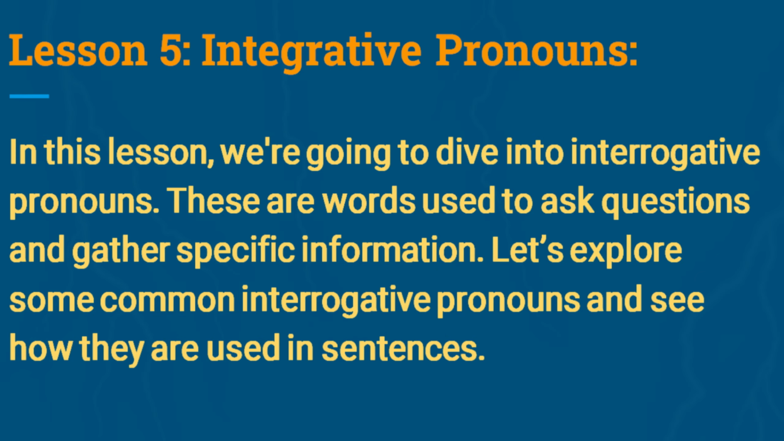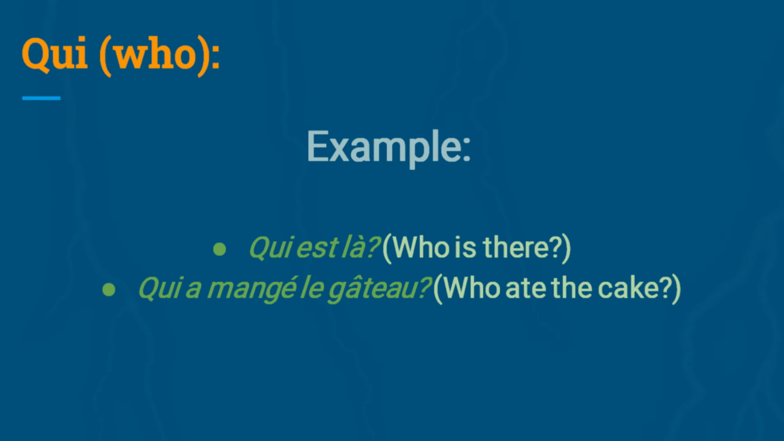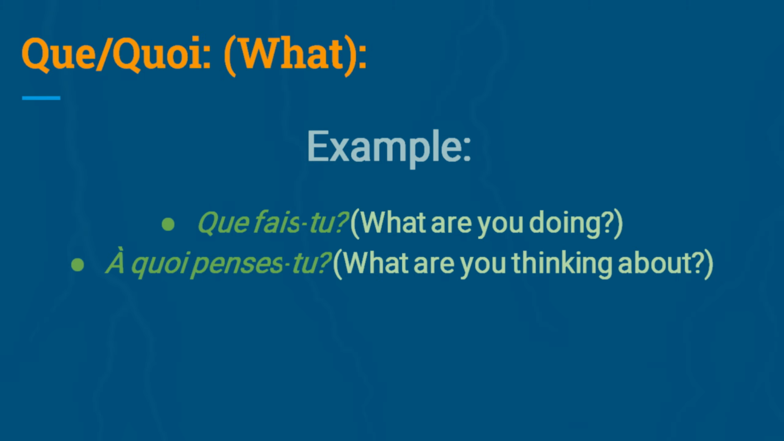Lesson 5. Interrogative pronouns. In this lesson, we're going to dive into interrogative pronouns. These are words used to ask questions and gather specific information. Let's explore some common interrogative pronouns and see how they are used in sentences. Qui? Who? Example: Qui est là? Who is there? Qui a mangé le gâteau? Who ate the cake? Que, quoi? What? Example: Que fais-tu? What are you doing? À quoi penses-tu? What are you thinking about?